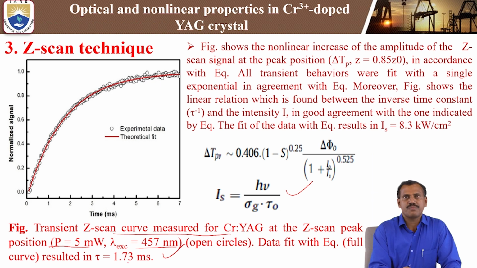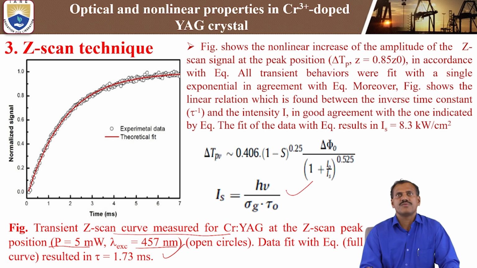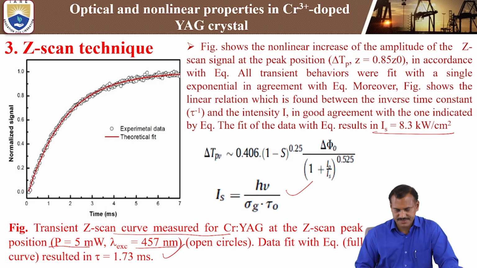Tau naught is the 1.73 millisecond, the ground state absorption cross section, h is the Planck constant, and mu is the frequency of the chromium 3+ ions. By using this fit, we are calculating the saturation intensity of the chromium 3+ doped YAG crystal. We found 8.3 kilowatt per centimeter square as the saturation intensity of the chromium 3+ ions by using the Z-scan technique.